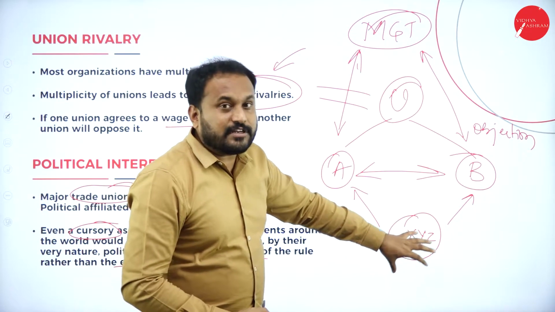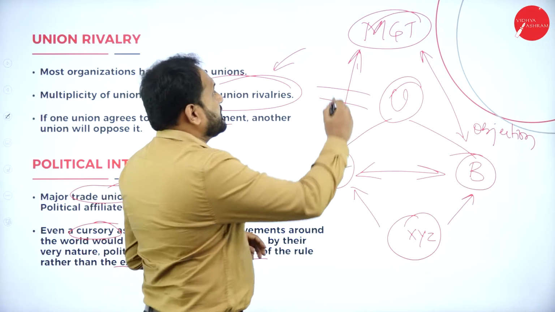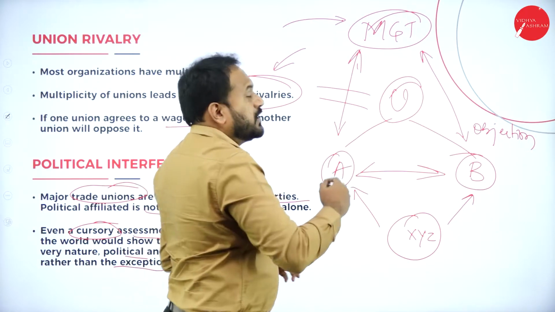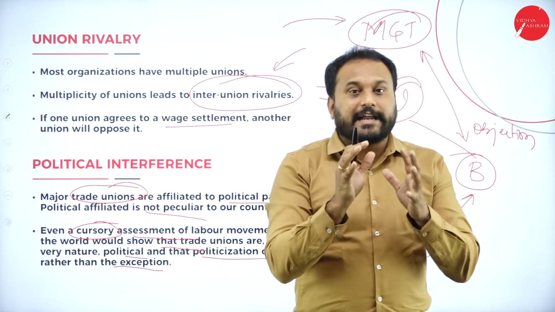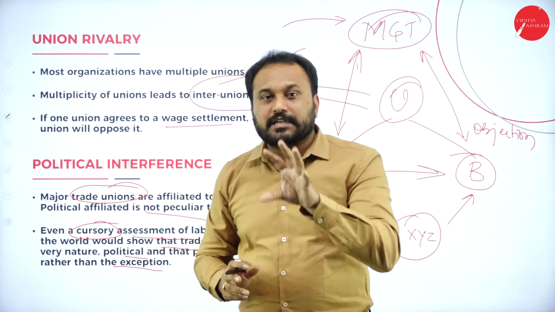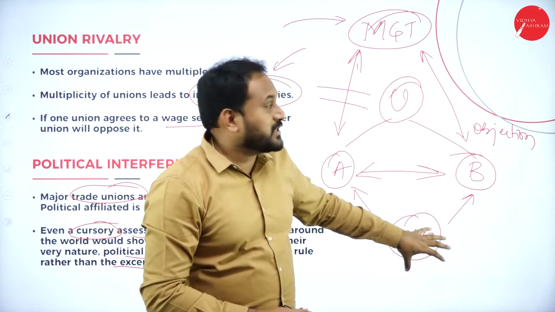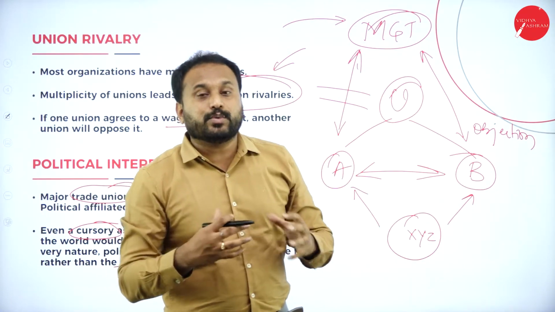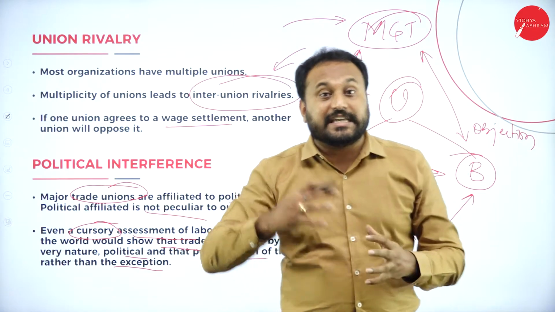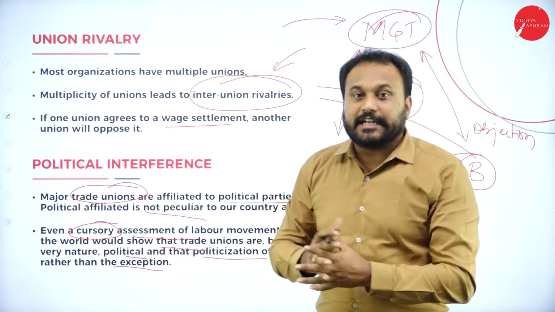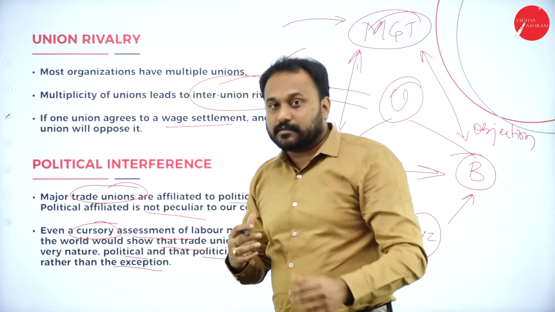So when interference of the political party happens, there is a disturbance to the management. Try to understand: disputes happen internally, fine, but if they come from an external source, the management cannot do anything because political parties are gigantic. That is the time when they have their own vendetta.